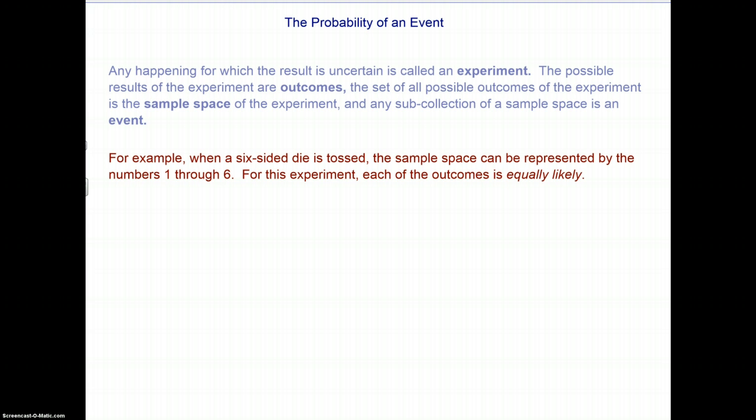Okay, the set of all of the possible outcomes is known as the sample space of the experiment. So in the case of the coin toss, the sample space would be heads or tails. It's one or the other, and that's it. That's everything it could come out to be. And any subcollection of a sample space is known as an event. Okay, so if you flip a coin that lands on heads, you have a head event.